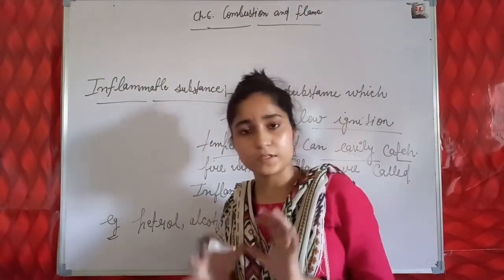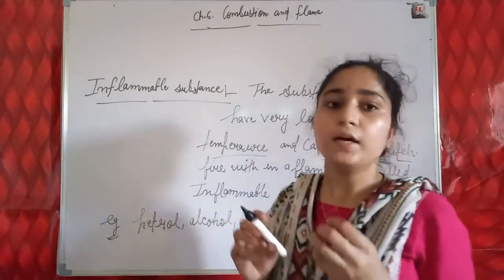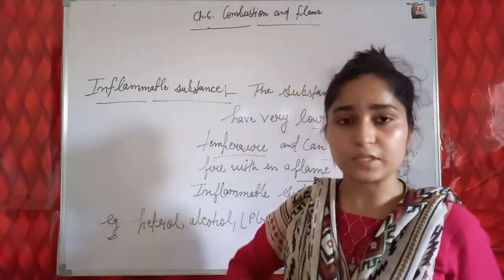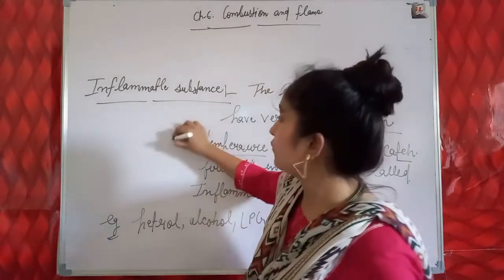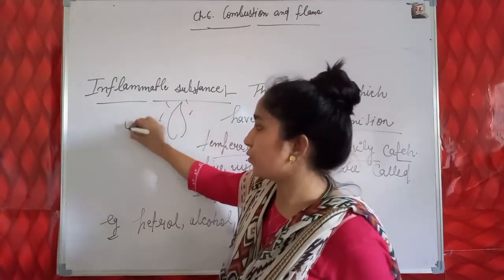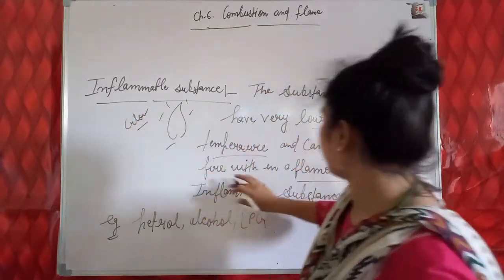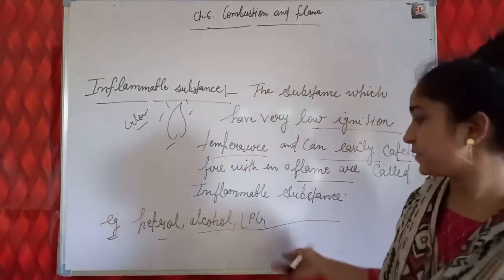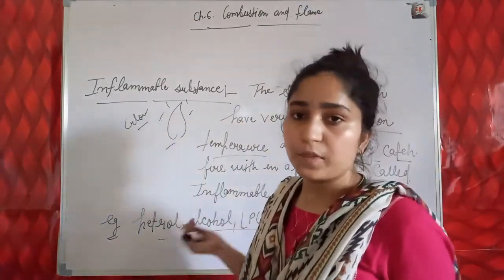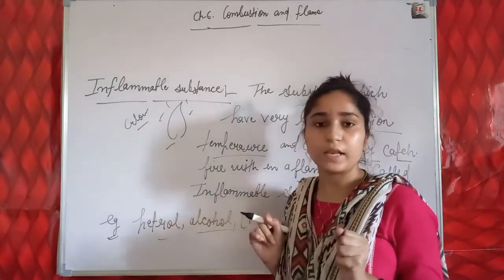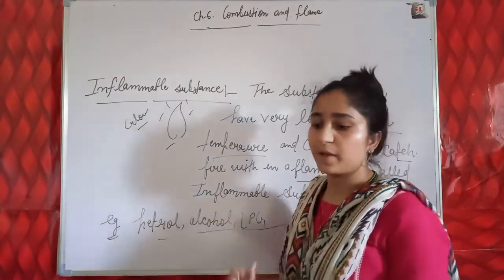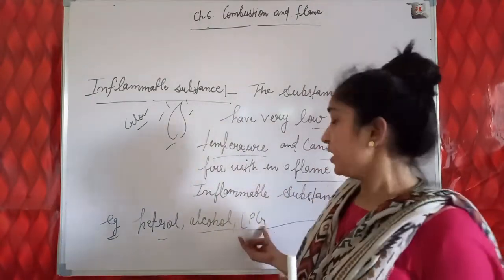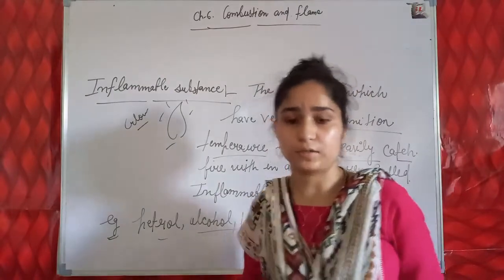When a combustible substance is heated or burned, it burns in the form of flame, producing heat in the form of flame or glow. Substances that catch fire easily with a flame are called inflammable substances. Examples: petrol, alcohol and LPG. LPG is what we use in our home, filled in the cylinder that we use in the kitchen. By giving just the heat of a burning matchstick, LPG gas starts burning because it has a very low ignition temperature.